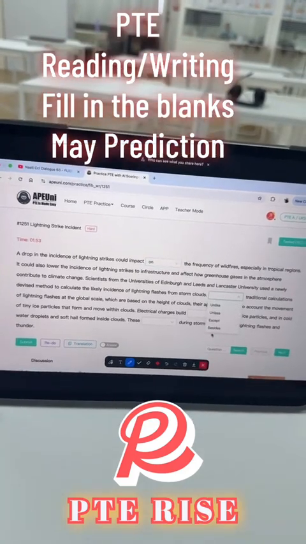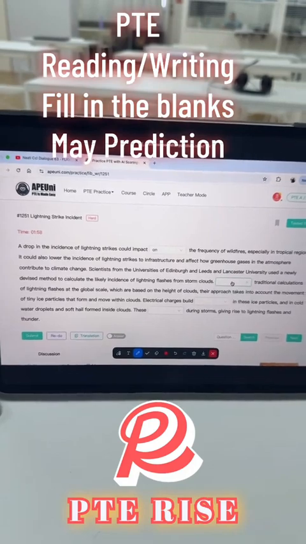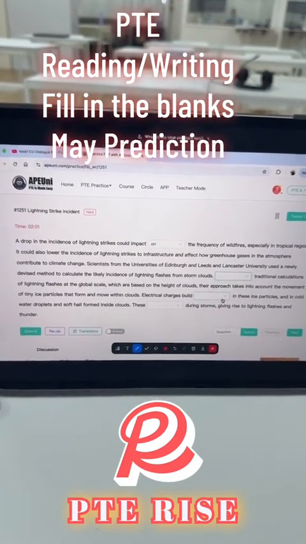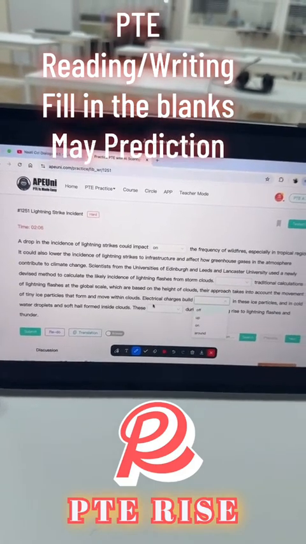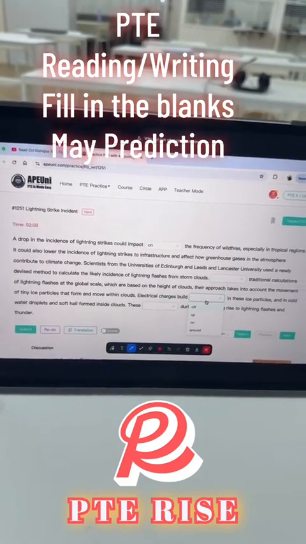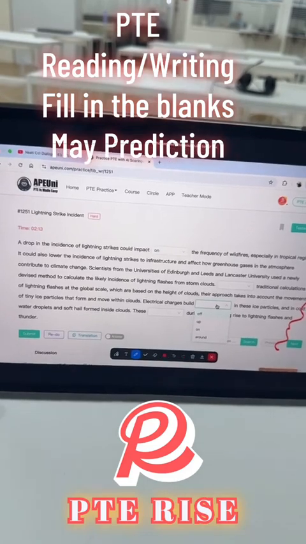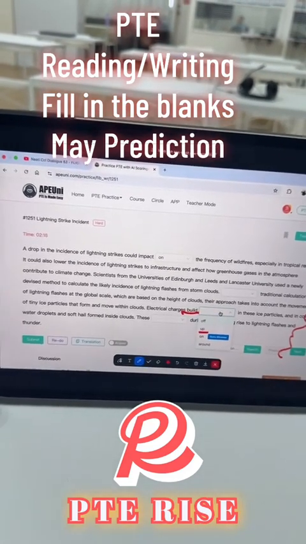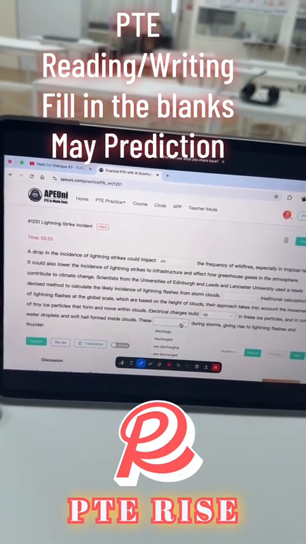That this is a bit difficult choice to be made here. So normally what I do is I leave it and I'm gonna try solving the next question, which may be a bit simple. So it says electrical charges build dash. So we know what do we do when we build things, we go in upwards direction. So the collocation says build up. Okay, so build up.